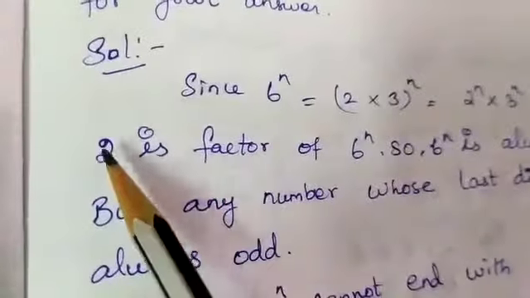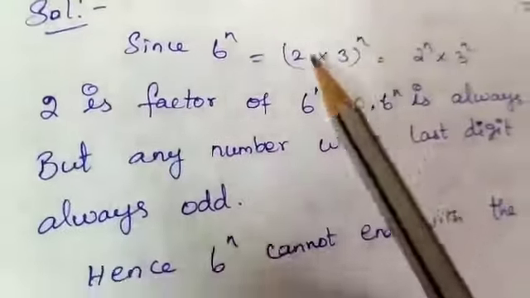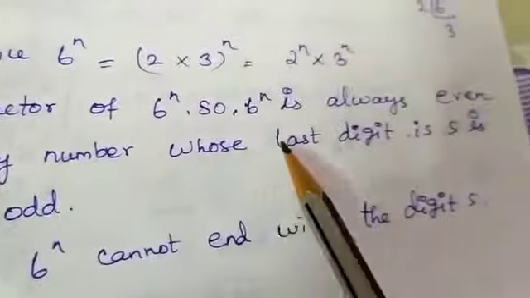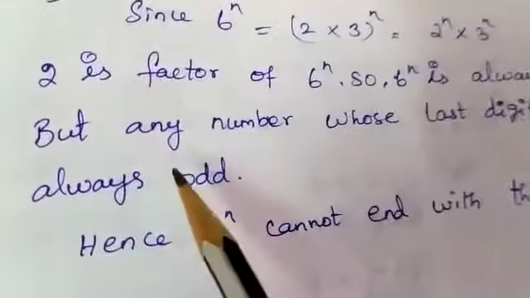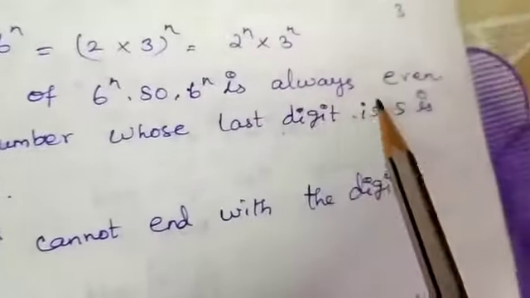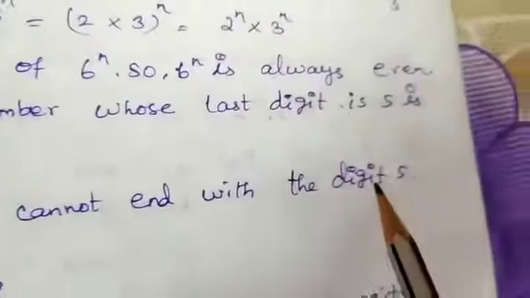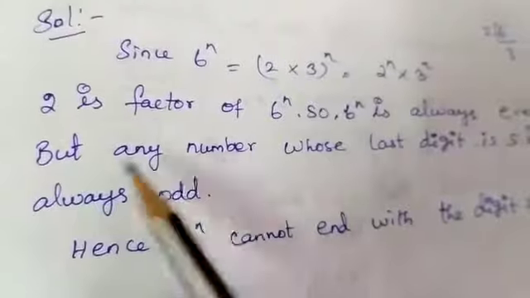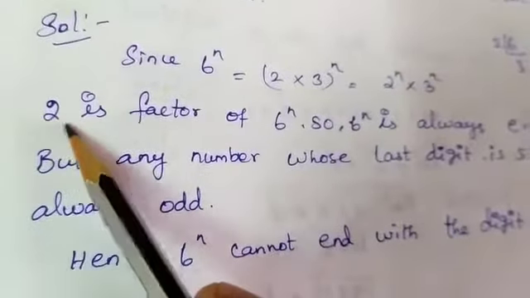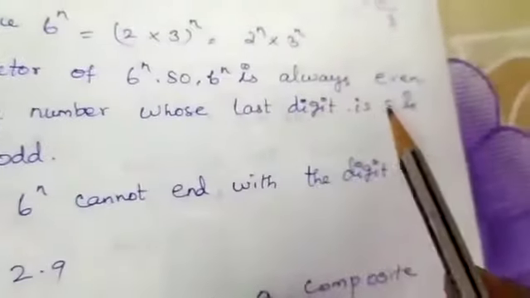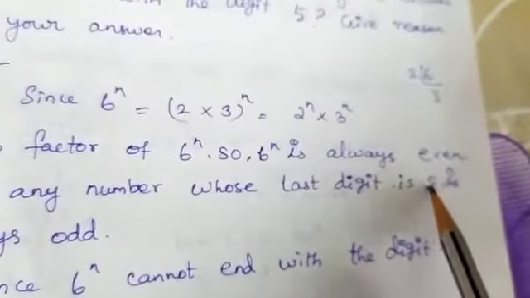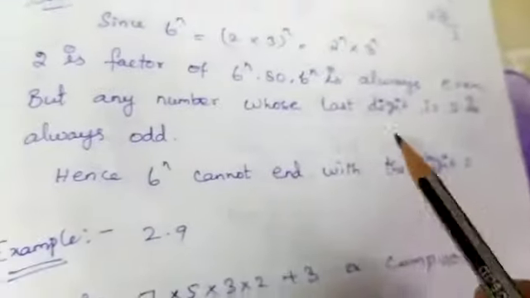You already know that any number multiplied by 2 is always an even number. But any number whose last digit is 5 is always odd, because 5 is an odd number. Hence, 6 power n cannot end with the digit 5, because 6 power n has the factor 2, which makes it even, but a number ending in 5 is odd. So it cannot end with digit 5.